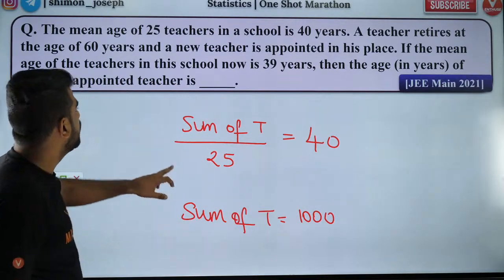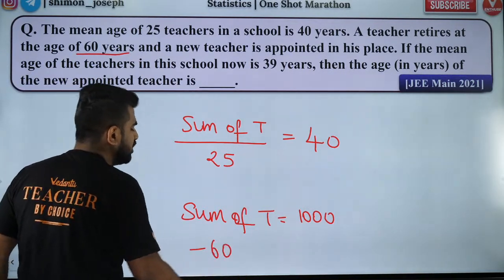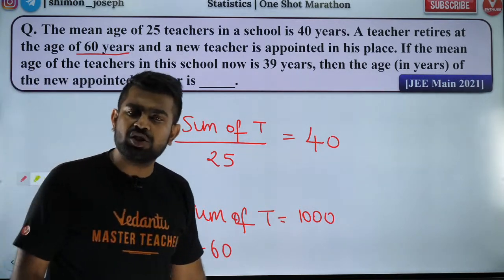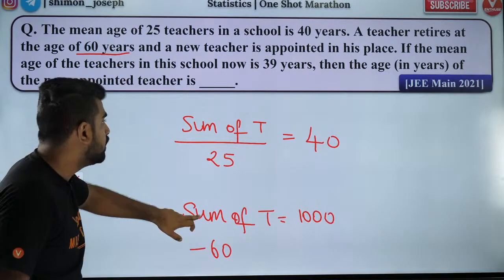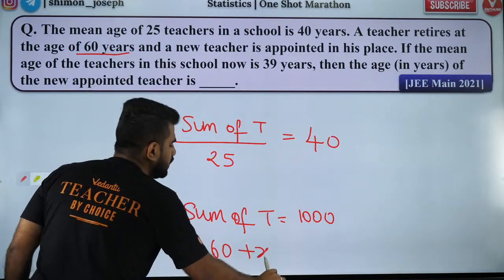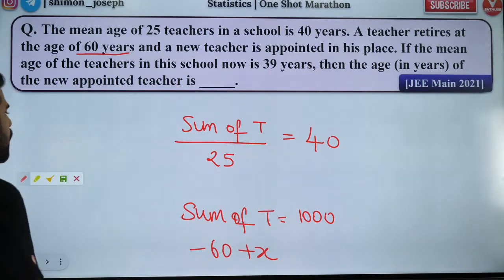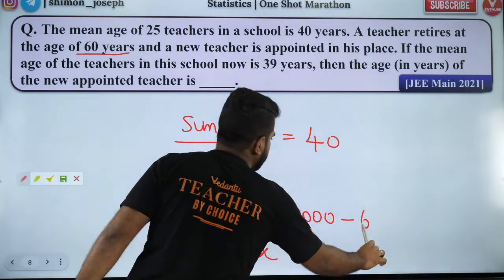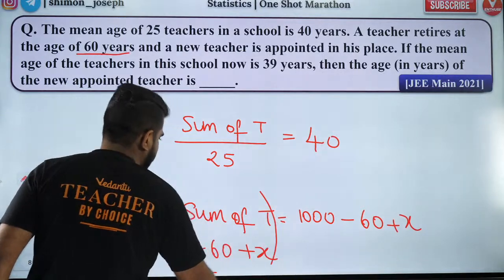So from this, you are removing one teacher because she is retiring. She is 60 years of age and she is about to retire. So you remove 60 years and a new teacher is appointed whose age we don't know. So I'm going to subtract 60 and add x. So this is the new sum of the ages.